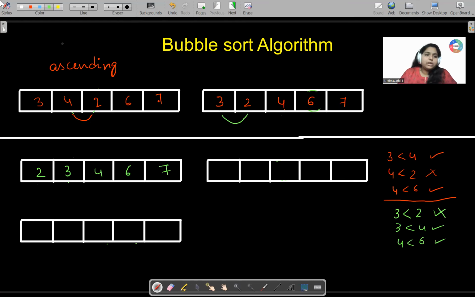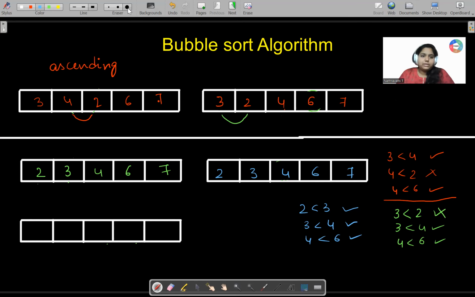So now again what will happen? Here we will check. 2 is less than 3, true or false? It is true. So 2 is retained. 3 less than 4, true or false? It is true. It is retained. So 4 is less than 6. It is also true, so it is retained, and 6 and 7 are fixed almost. So the final sorted array is this: 2, 3, 4, 6, 7.